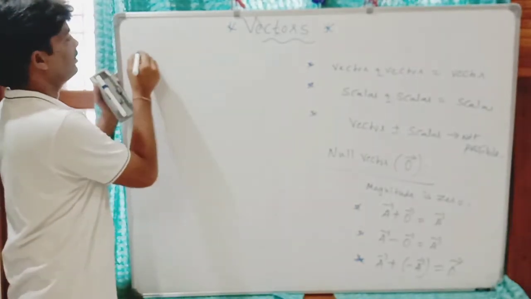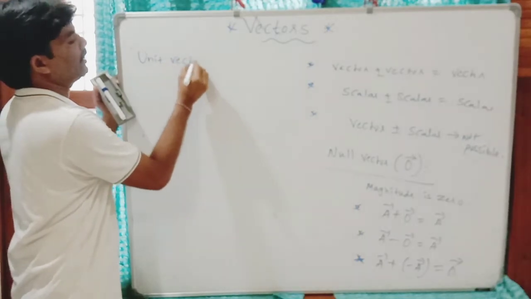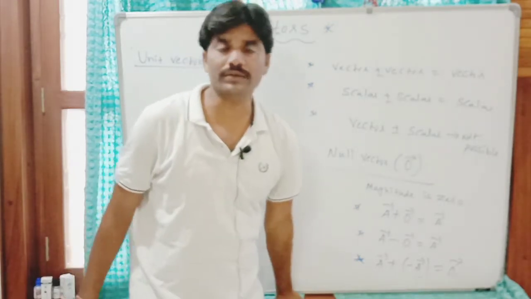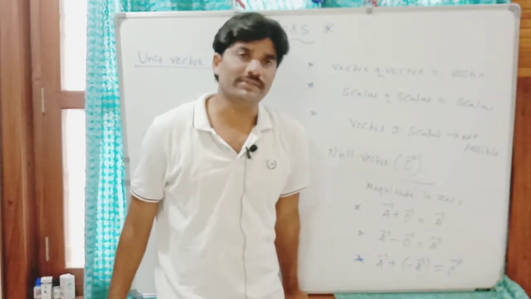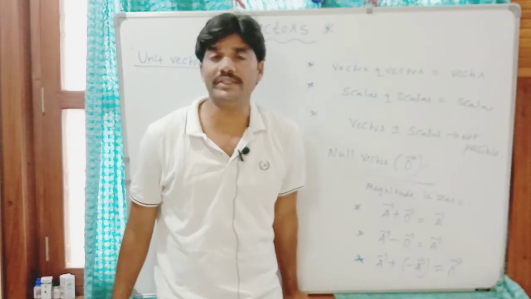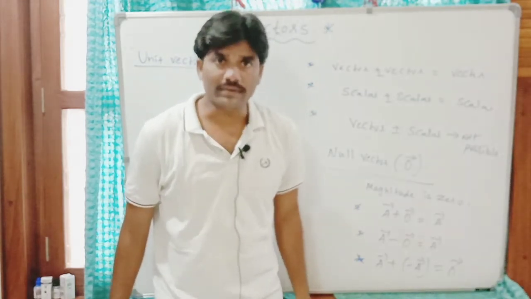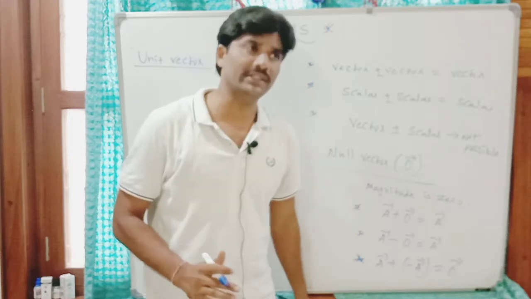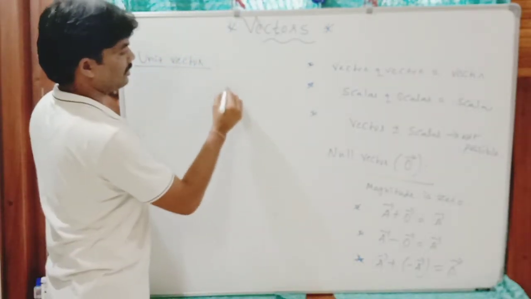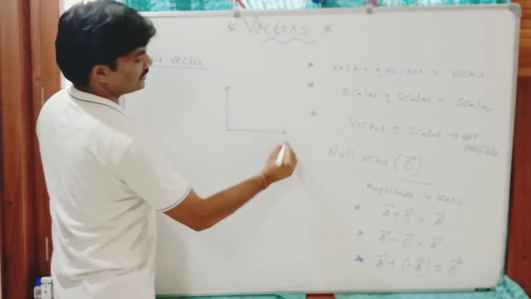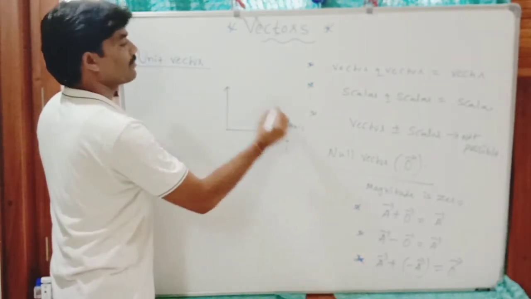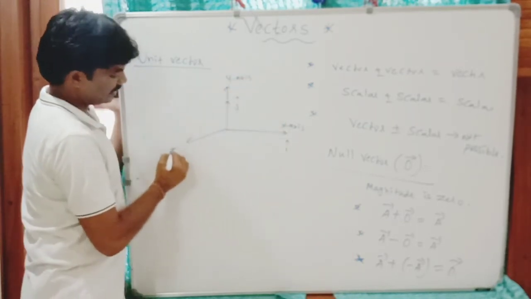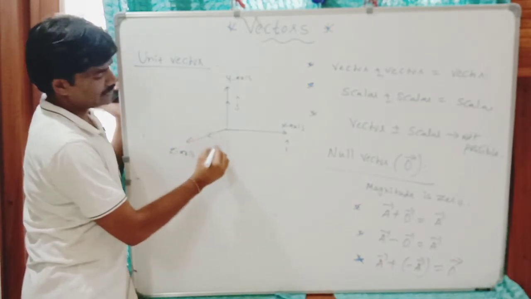Now, unit vector. Generally we use unit vectors to represent only direction, but the frequently used unit vectors are i cap, j cap and k cap. i cap represents the direction of the x axis, the direction of the y axis is represented by j cap, and the z axis is represented by k cap.